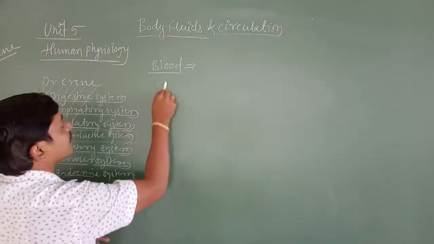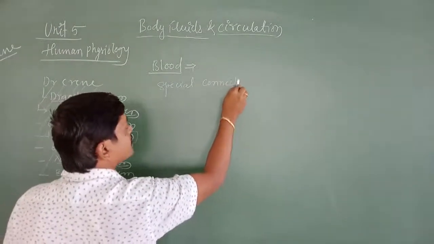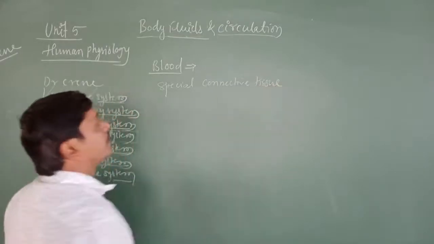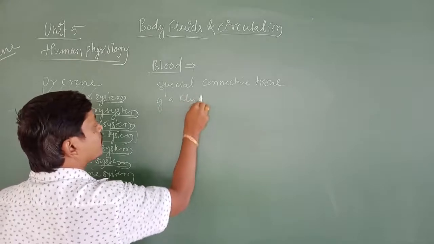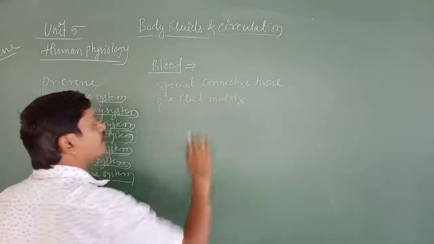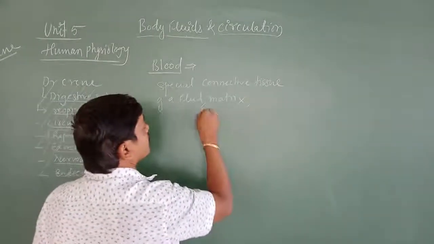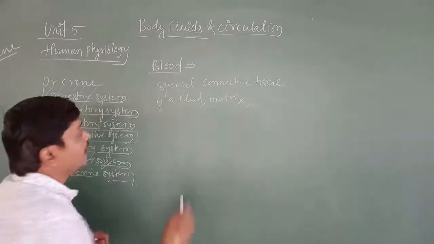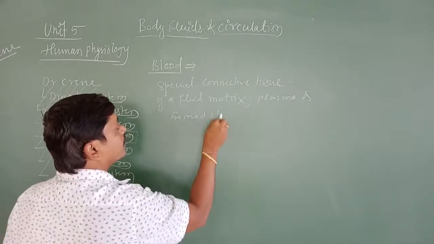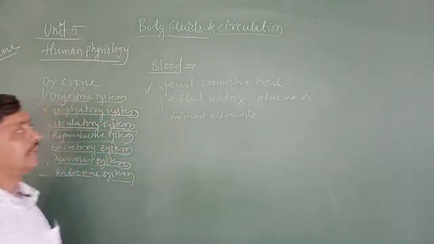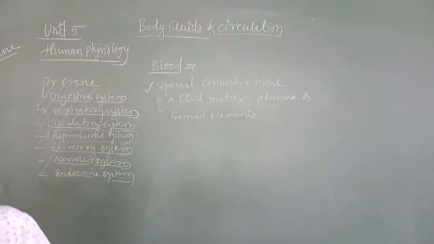Blood is a special connective tissue of a fluid matrix, plasma and formed elements. Okay, blood is a special connective tissue of a fluid matrix, plasma and formed elements. This is the definition of blood.